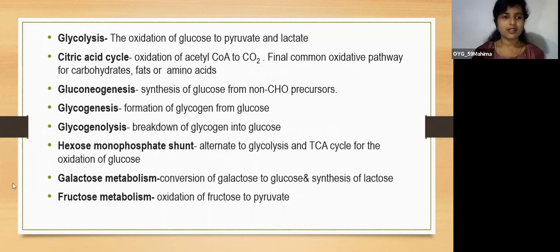The next term is hexose monophosphate shunt pathway. Another name is the pentose phosphate pathway. It's an alternate to the glycolysis pathway and TCA cycle for the oxidation of glucose. Next is galactose metabolism, a minor pathway. It includes the conversion of galactose to glucose and the synthesis of lactose. Fructose metabolism is the oxidation of fructose to pyruvate. We'll be studying all these pathways in detail. So let's move to glycolysis now.